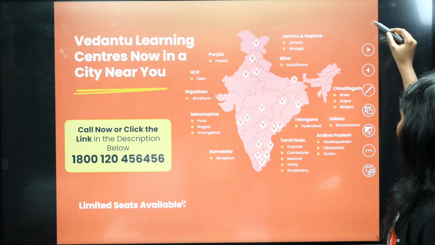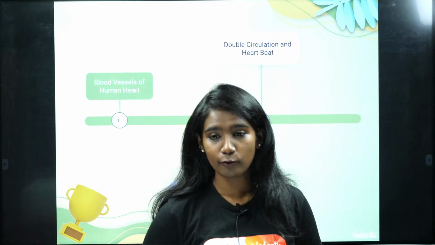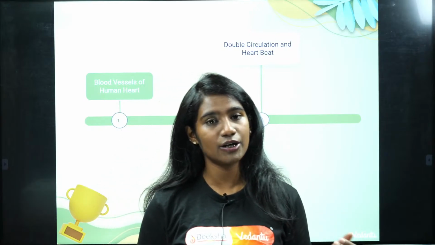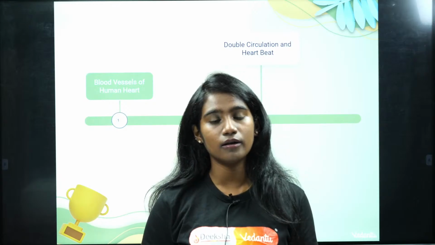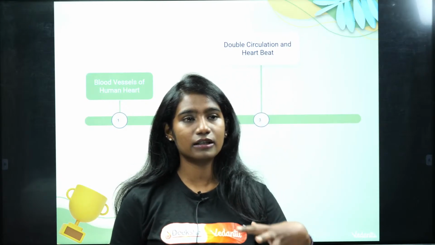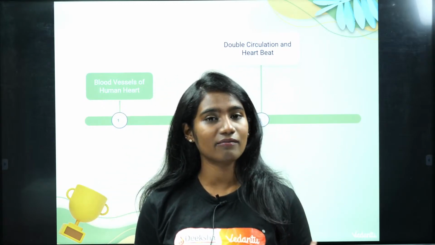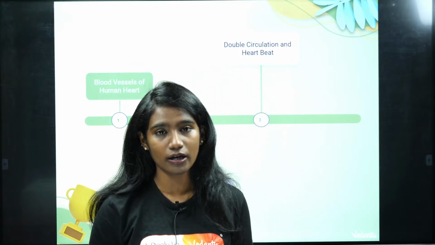Okay, so we'll get started with today's session, body fluid and circulation. In the previous session we studied the components of blood in depth: red blood cells, white blood cells, platelets, and the mechanism of blood clotting or coagulation.